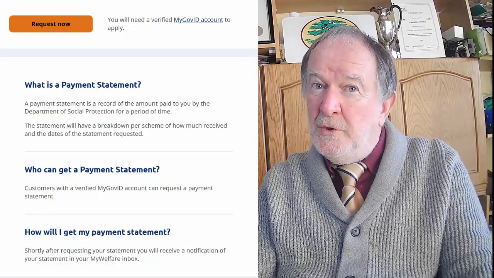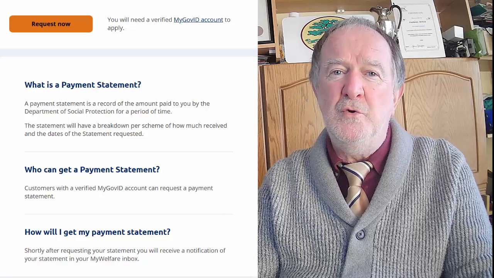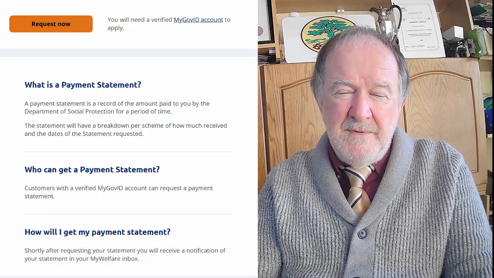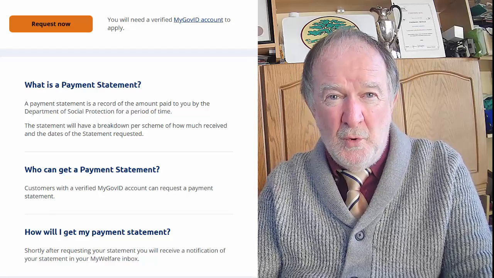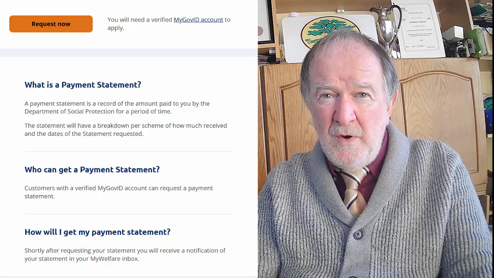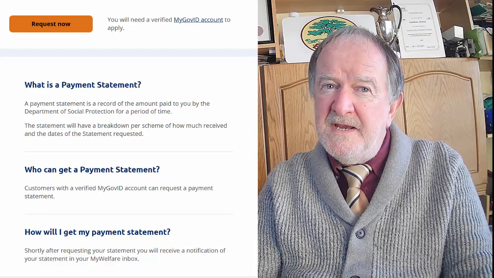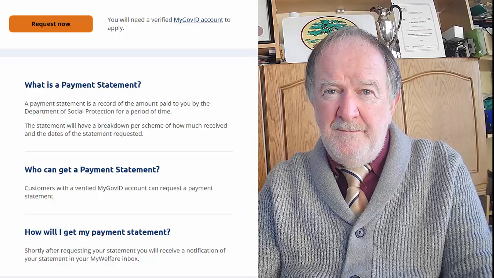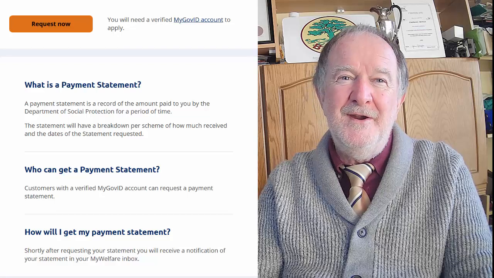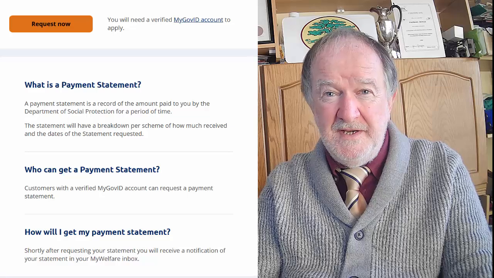A. You can contact the Department of Social Protection directly. They can provide you with a statement of your taxable payments. B. You will be able to get a report of this from your MyGov ID. You can see here on this picture how you can request this statement. C. This last one is a bit of a cheat for the exercise we are doing, and there will be a waiting period until your revenue account is updated.